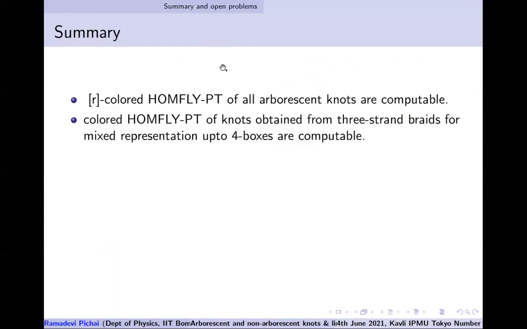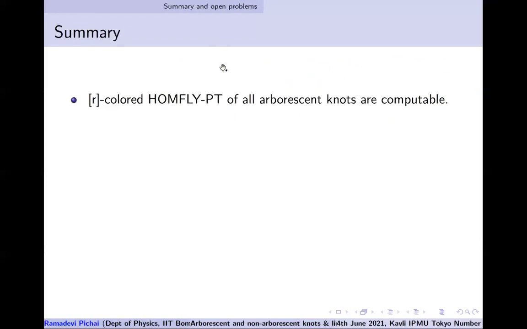So let me summarize what is achieved or what is achievable, and what things are still open problems, what is to be done.